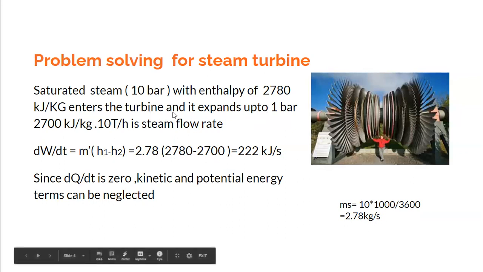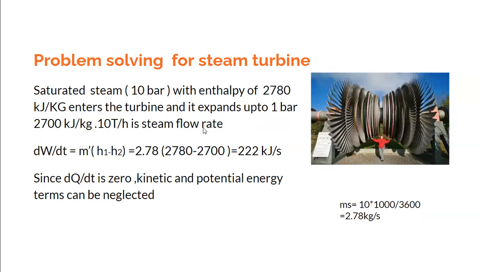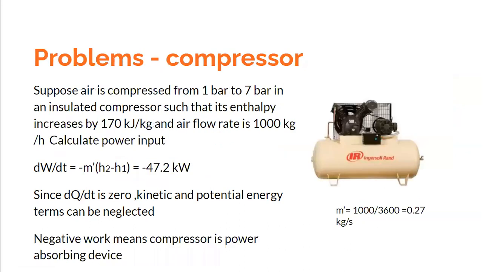So this way what we have calculated is the steam turbine power output. It comes to about 220 kilojoules per second, or 220 kilowatts. So again, by simply knowing the properties of the steam at the inlet of the turbine and the properties of the steam at the exit of the turbine, one can estimate, and it's very powerful to learn, mind well, the power output from a steam turbine. And how do we do that? Just by applying the reduced form of the steady flow energy equation to a steam turbine.